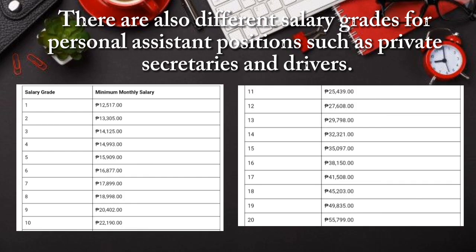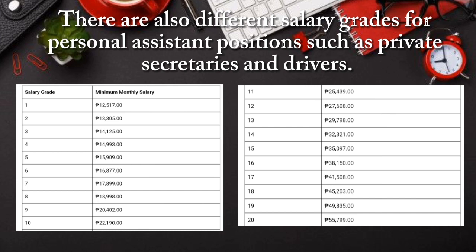There are also different salary grades for personal assistant positions such as private secretaries and drivers. Provincial governor, city and municipal mayor personal secretary, salary grade 15. Provincial vice governor, city and municipal vice mayor personal secretary, salary grade 11.